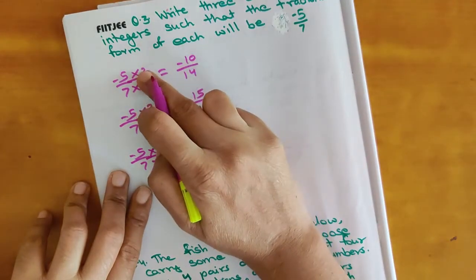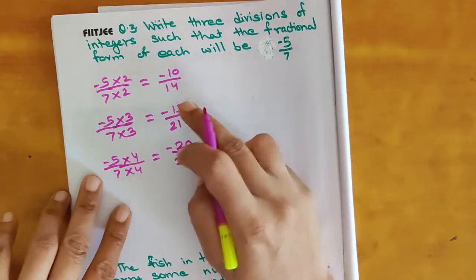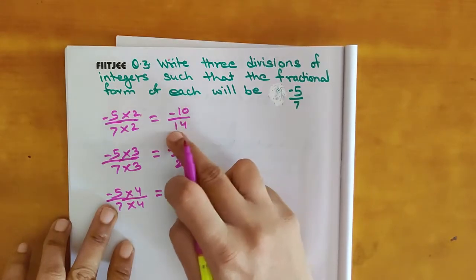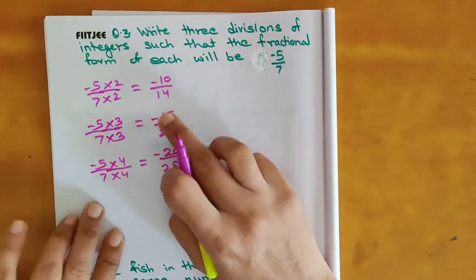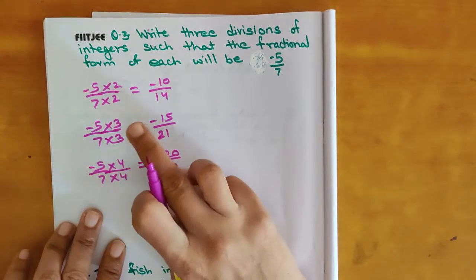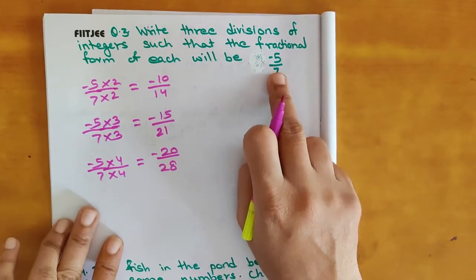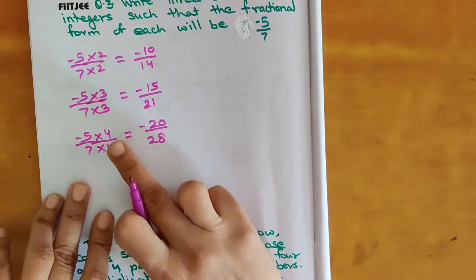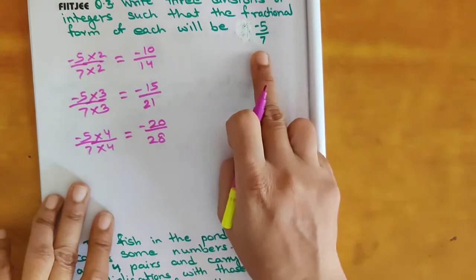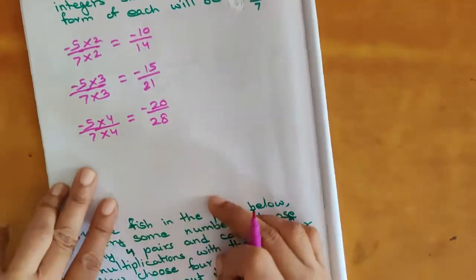Again, if you divide by 2 you will get negative 5 by 7. Negative 10 by 14, if you are dividing by 2, you will get negative 5 by 7. Negative 15 by 21 again divided by 3, you will get negative 5 by 7. And negative 20 by 28 again dividing by 4, you will get negative 5 by 7.